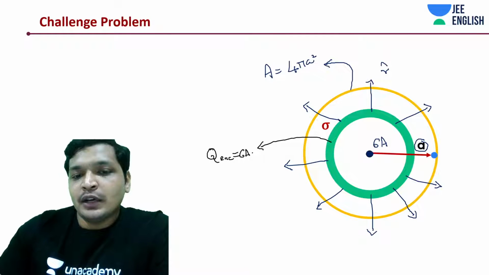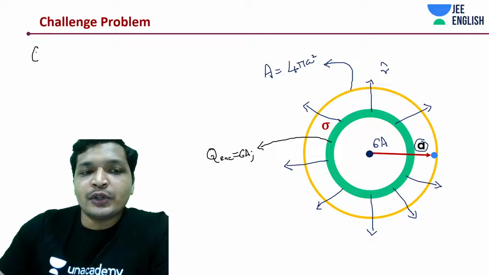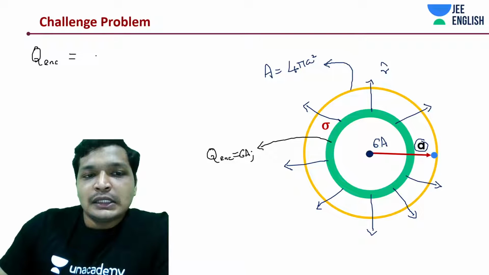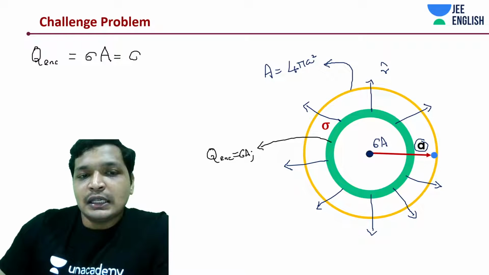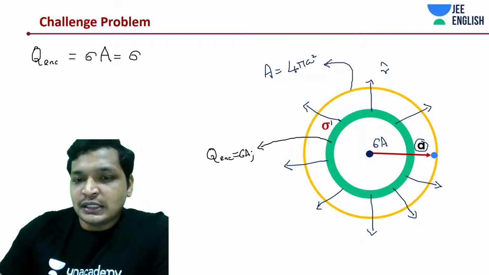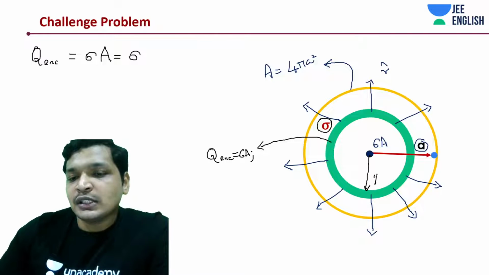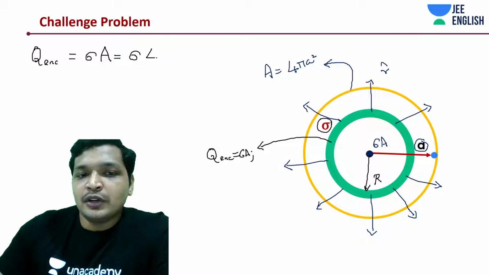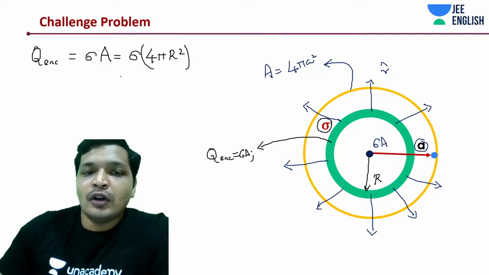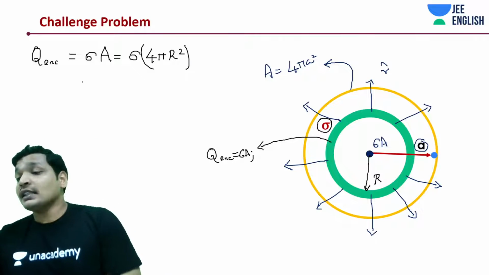Sigma into area of the sphere is nothing but surface charge density sigma times the area of the sphere. What is the area of the sphere? Radius is given to us as r, so sigma into 4 pi r square. Quite simple. All right, there you go. You got the answer. That's it.